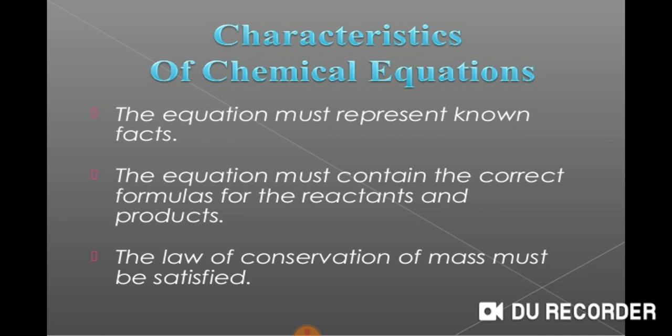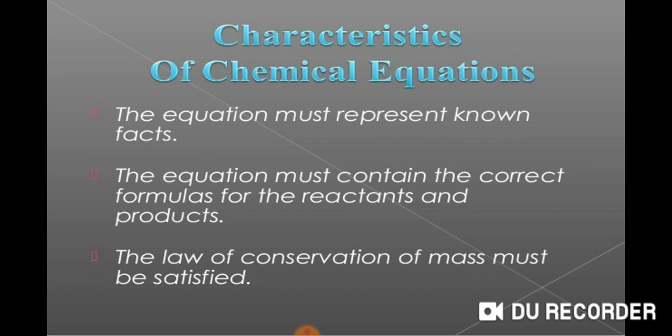There are some facts that a chemical equation represents, and what we should keep in mind while writing a chemical equation: its chemical formulas should be correct on both sides, the reactant side and the product side, and it should obey the law of conservation of mass.